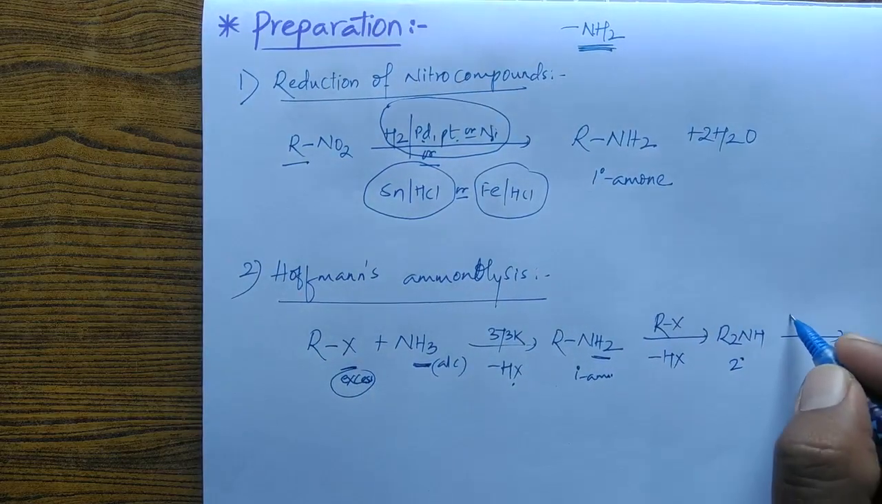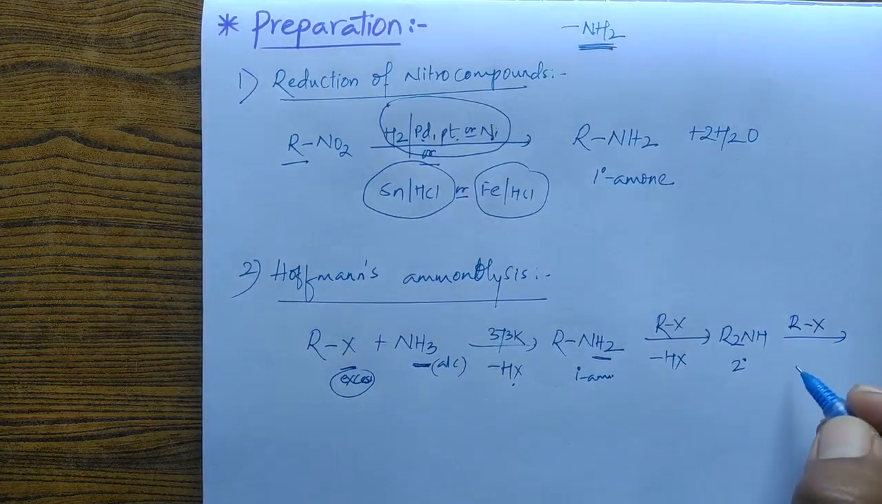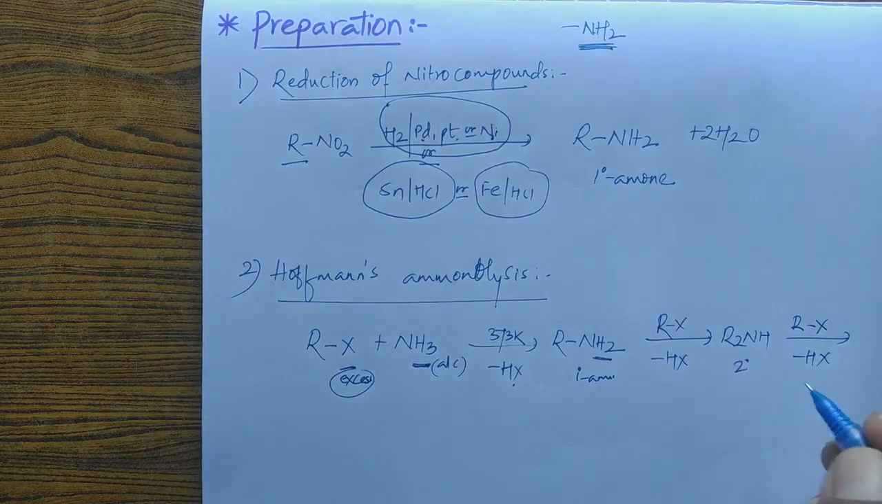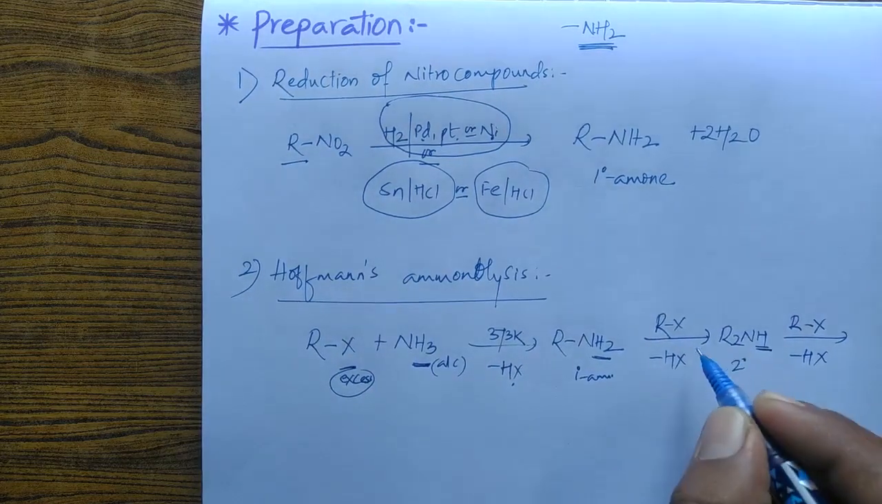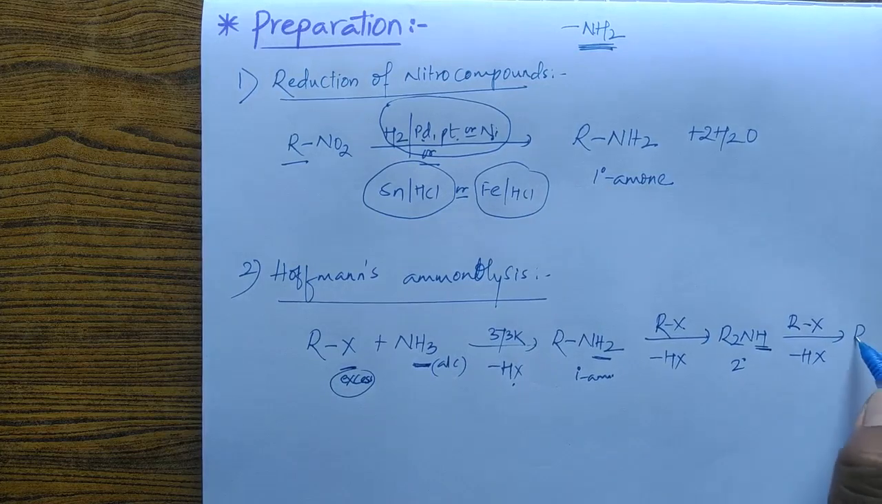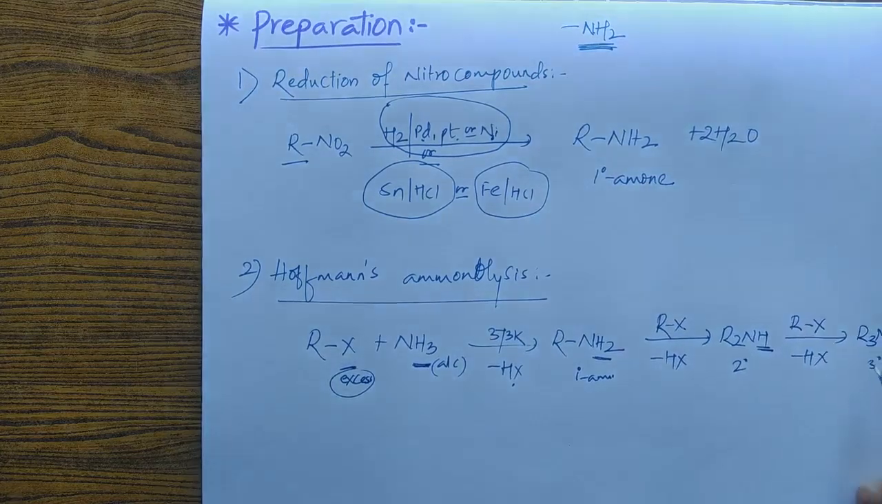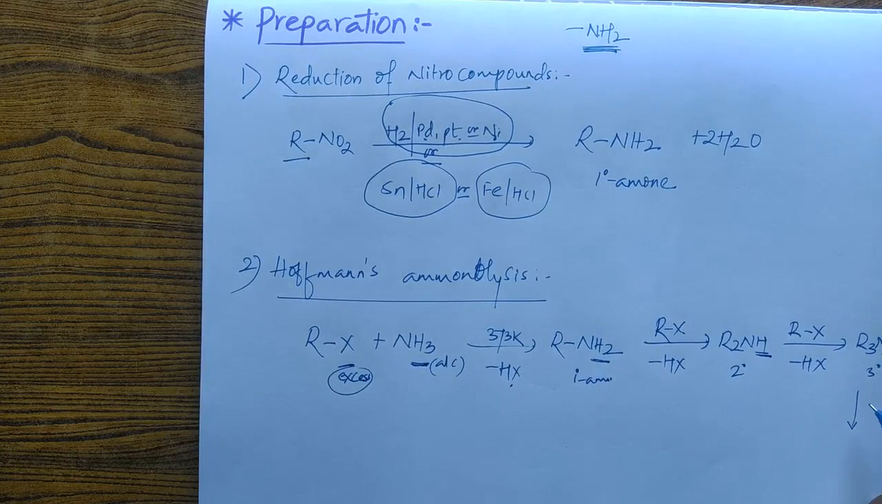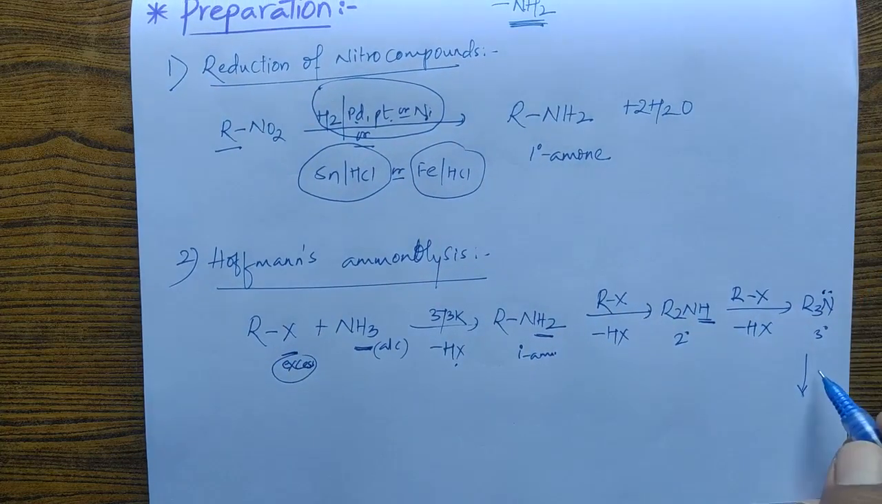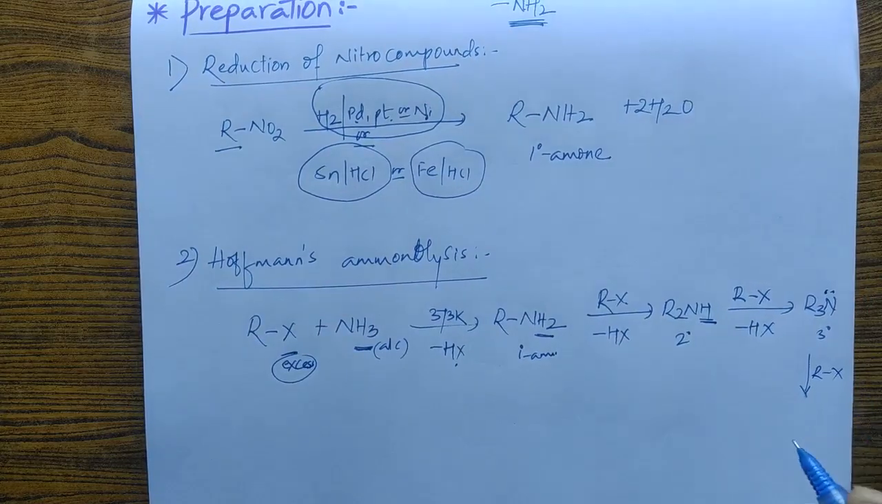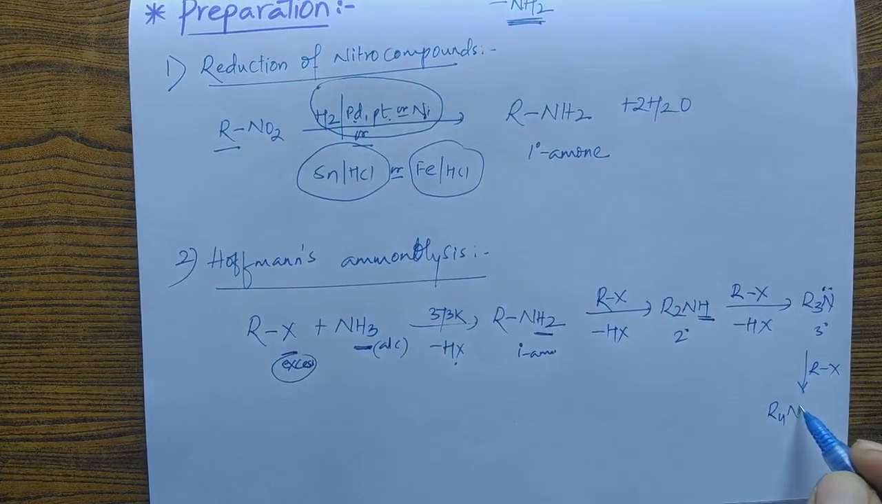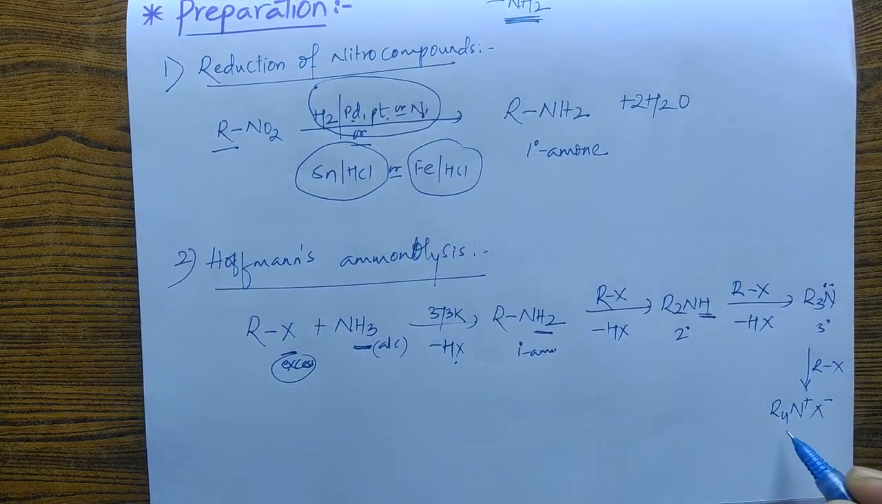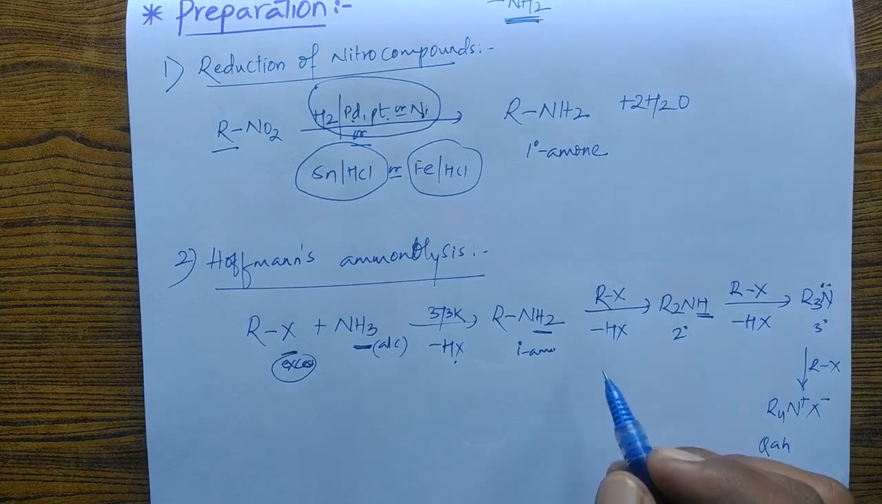Again this secondary amine reacts with one more molecule of alkyl halide, with elimination of HX because there is one more hydrogen atom. This X goes as HX and we get R3N, that is a tertiary amine. Again the reaction will not stop because the nitrogen atom has one lone pair of electrons. It reacts with one more molecule of RX, so we get R4N+ X-. We can call this a quaternary ammonium halide.